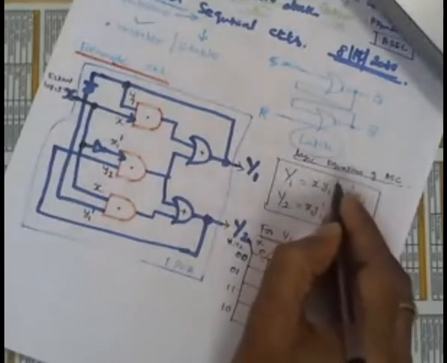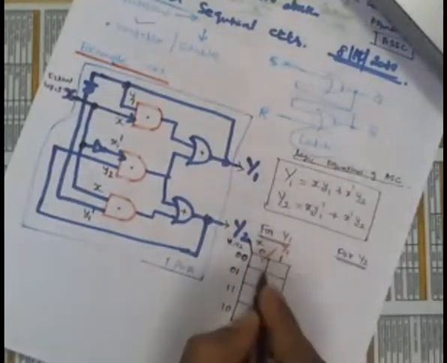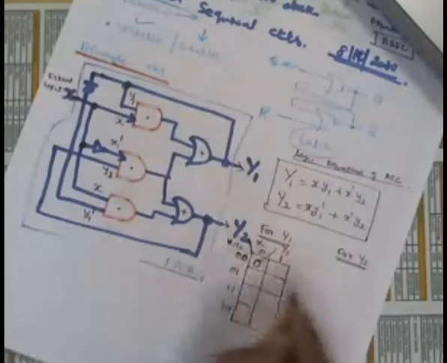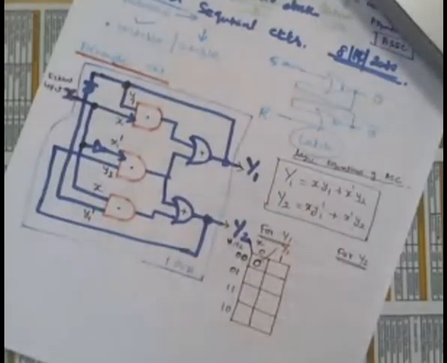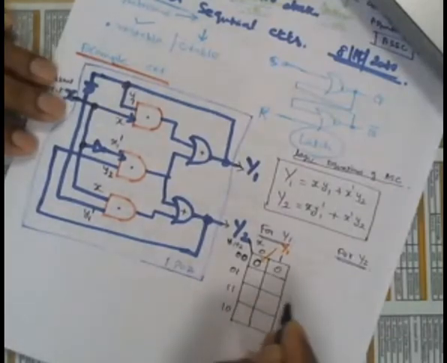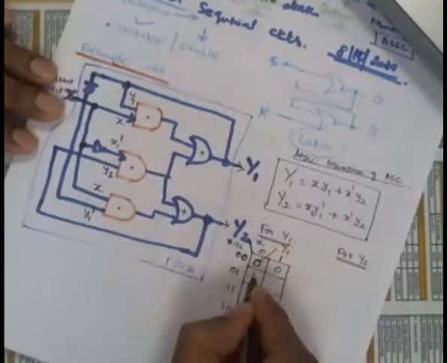y1 is 0, therefore this term is 0. Here y2 is 0, this is 0. Same way you fill up and then you tell me. Substitute in the equation for y1 only. I also will write here, you check with your value.